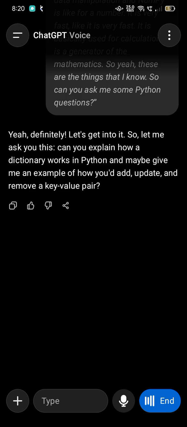Dictionary basically uses key-value pairs, data stored as key-value pairs. In the dictionary we have a key which is always unique, and the value can be changed, and we basically update the value based on the dictionary variable.